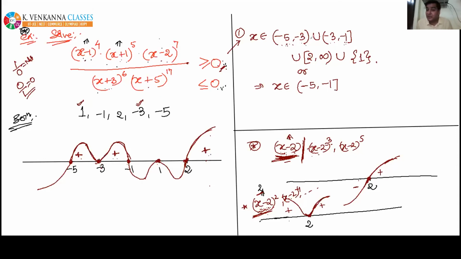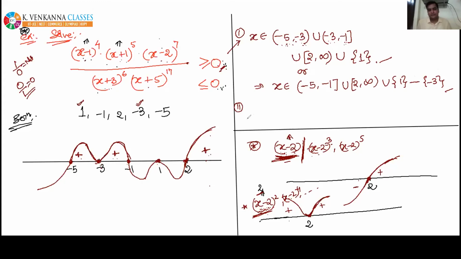Yes, except -3. So I will subtract this -3 at the end. Union 2 to infinity. Union curly bracket 1. Except this -3, because we have not to take this -3. So in any of the way, the answer can be written. Don't be confused. You must know both of the ways of writing the answer.